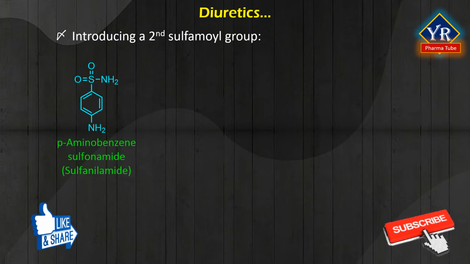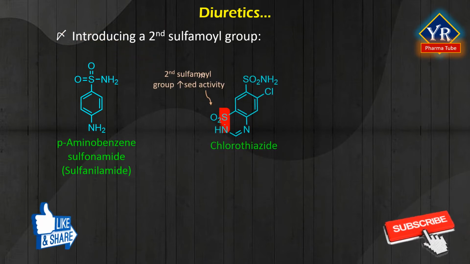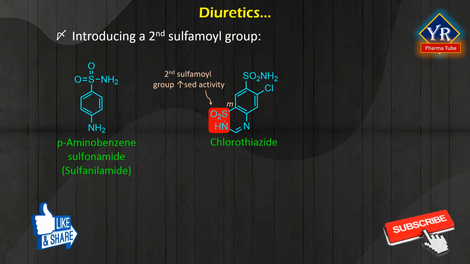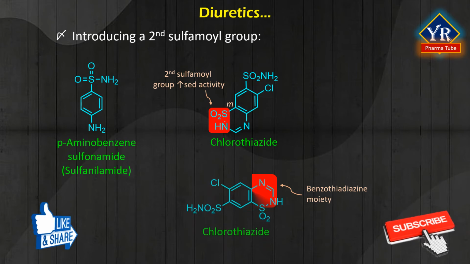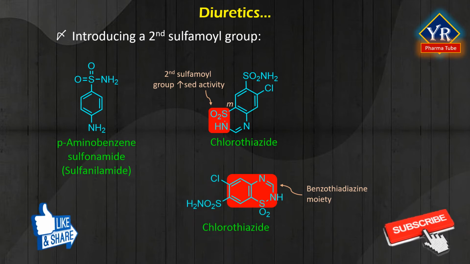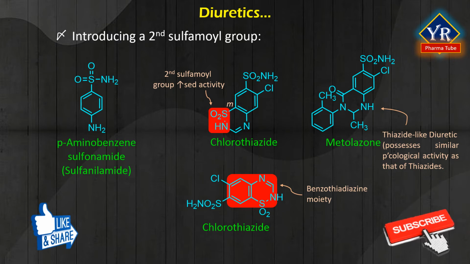Introducing a second sulfamyl group meta to the first was found to increase potency, and exploration of substituted disulfamyl benzene analogues finally led to the discovery of chlorothiazide, the first thiazide diuretic. It was because the original compounds were benzothiadiazine derivatives that this class of diuretics became known as thiazide diuretics. Later, compounds that were pharmacologically similar to thiazide diuretics but were not thiazides appeared and acquired the name thiazide-like diuretics, many being heterocyclic compounds like metolazone.